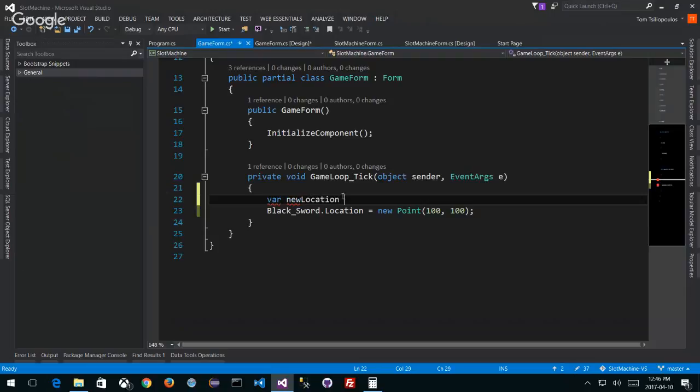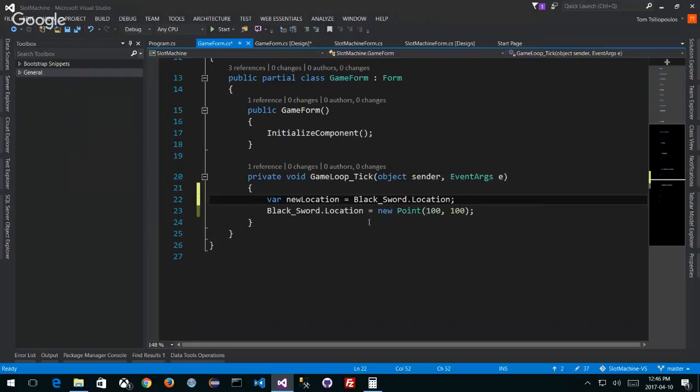New location is equal to black sword dot location, the current location of the black sword, whatever it is. Here's my new location, and I only want my X and Y coordinates.